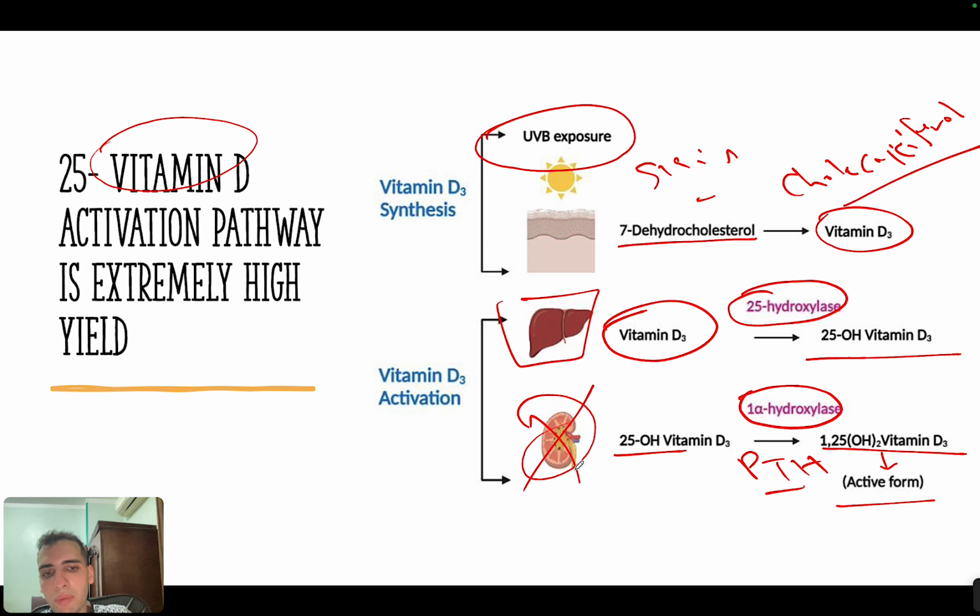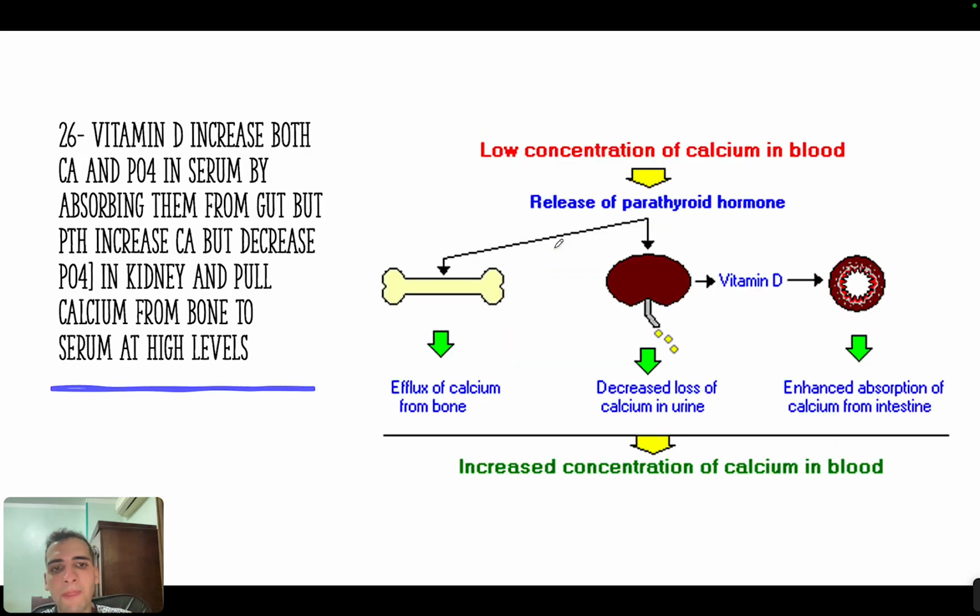So if you have kidney problems or liver problems, or you are not exposed to sun continuously, then you can have an increased risk of vitamin D deficiency. Okay. The other thing is the effect of parathyroid hormone and the effect of vitamin D. Vitamin D usually absorbs calcium and phosphorus from the intestine, okay?